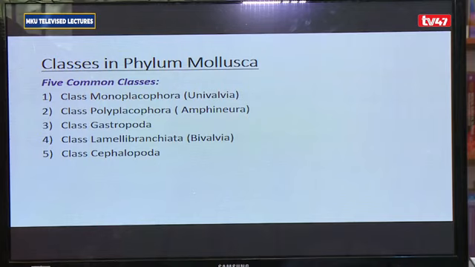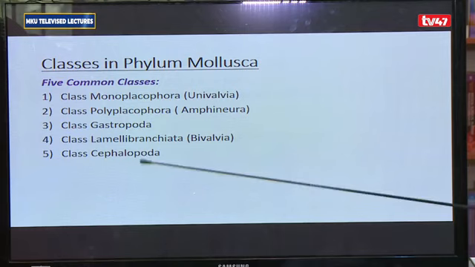To differentiate the classes, Monoplacophora is when we have a mollusk with a single conical shell. Conical meaning the shell is cone-shaped. So if you come across a mollusk with a single conical shell, then that is in class Monoplacophora. Polyplacophora comprises mollusks with a conical shell that is divided into many units. So a mollusk with a conical shell with many units falls into class Polyplacophora, where poly means many.